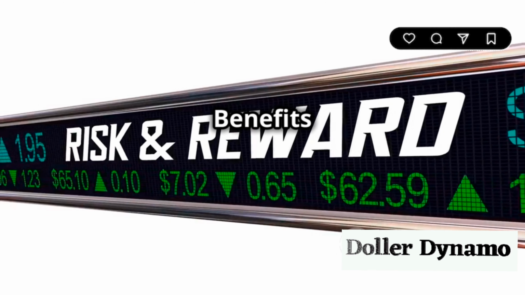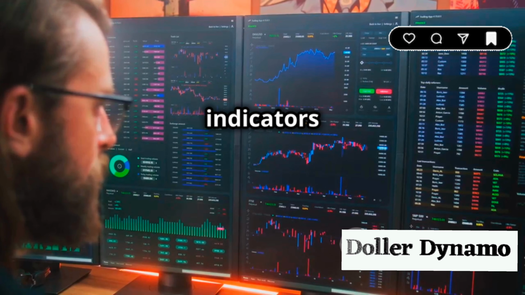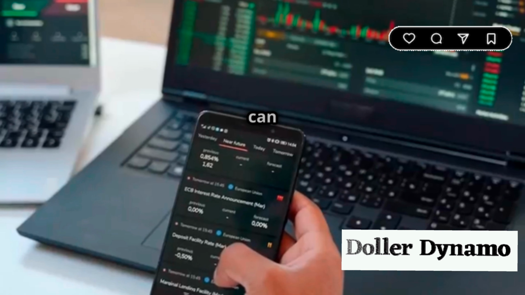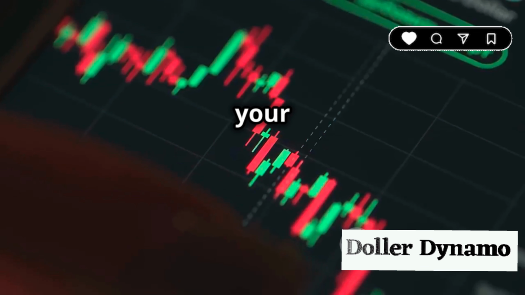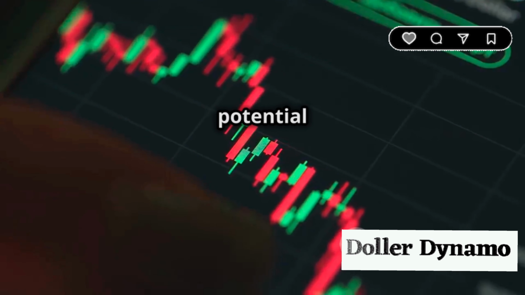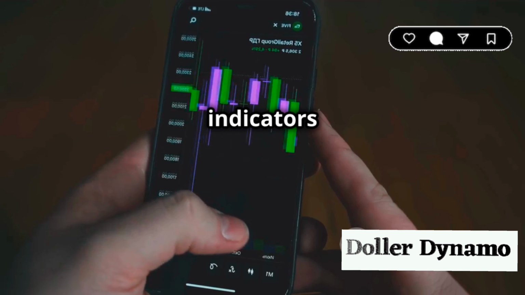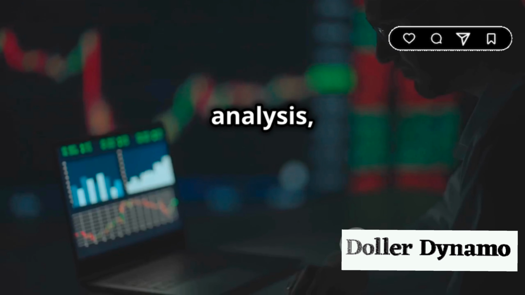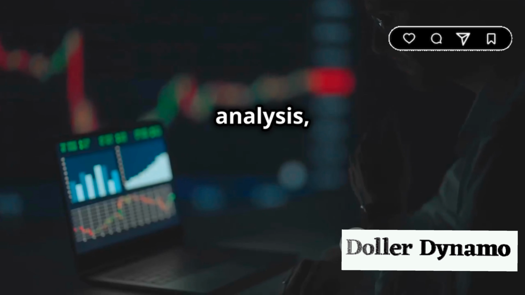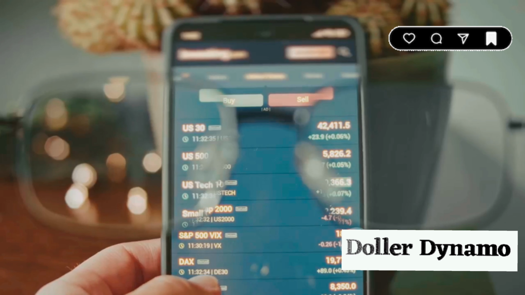Section 6. Benefits and risks: a balanced perspective. Using trading indicators can offer several benefits. They can help you make more informed trading decisions. They can also help you manage your risk by providing insights into potential market movements. However, it's crucial to remember that indicators are not foolproof. They should be used in conjunction with other forms of analysis, such as fundamental analysis, which looks at the underlying value of a cryptocurrency.